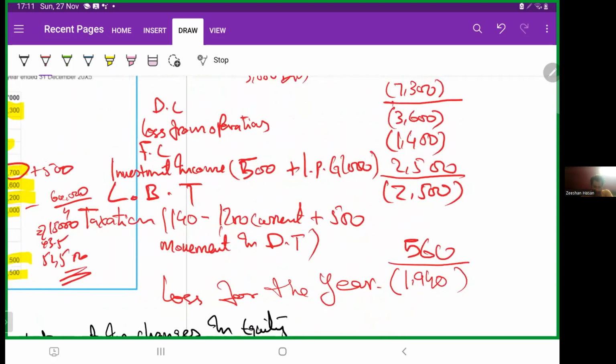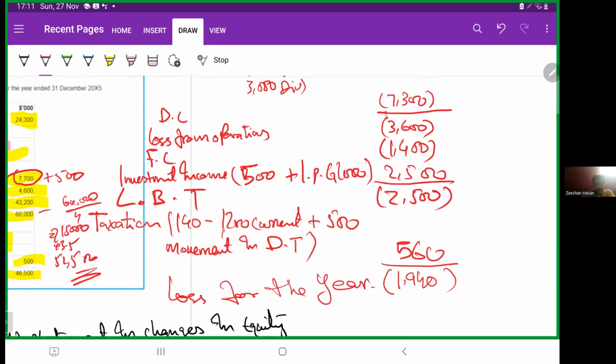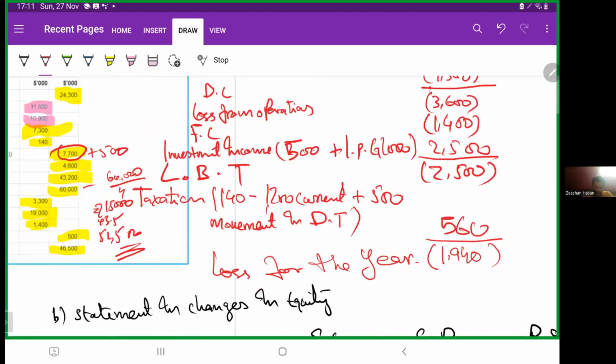Now the taxation: 140 minus 1,200 given in the adjustment, 500 of deferred tax. We just did the rough working. So it's 560. Loss for the year 1,940. I hope you got the statement of profit or loss.